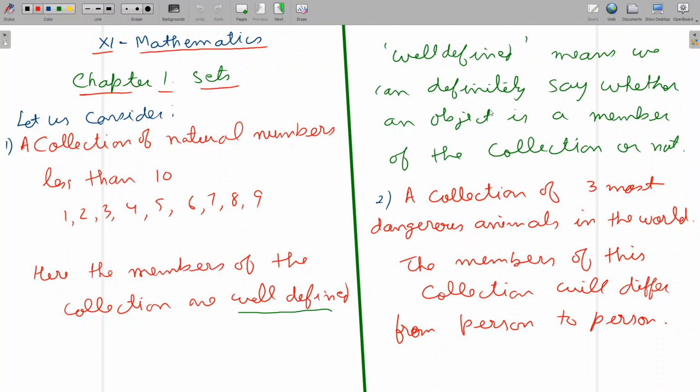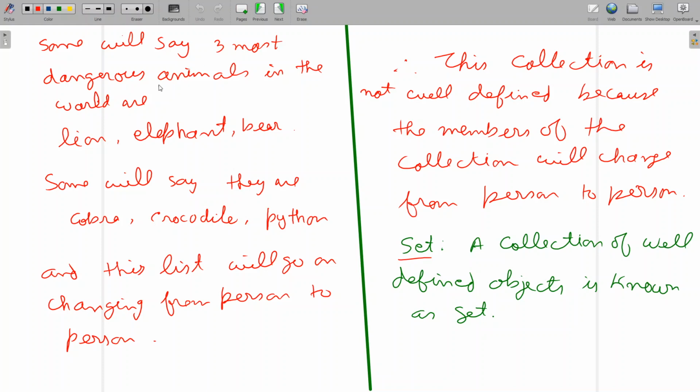So now let us go to another example. A collection of 3 most dangerous animals in the world. The members of these collections will differ from person to person. Some will say that the 3 most dangerous animals in the world are lion, elephant, bear. Some will say they are cobra, crocodile, python, and this list will go on changing from person to person. So therefore this collection is not well defined because the members of the collection will change from person to person.